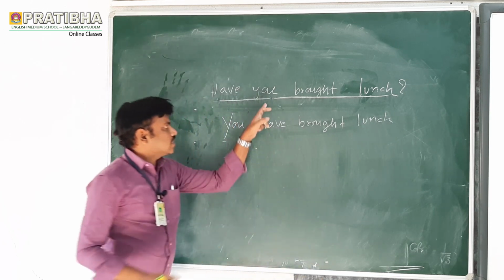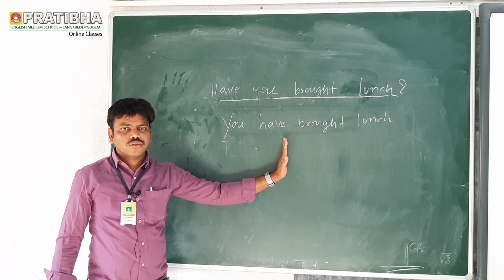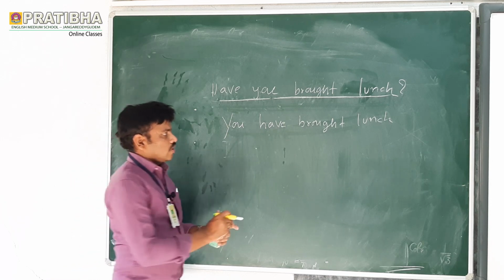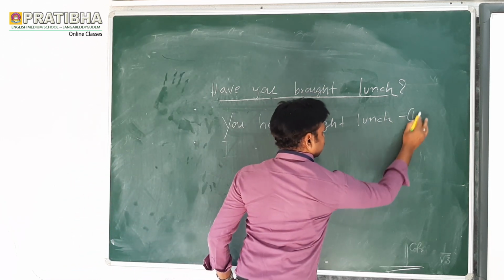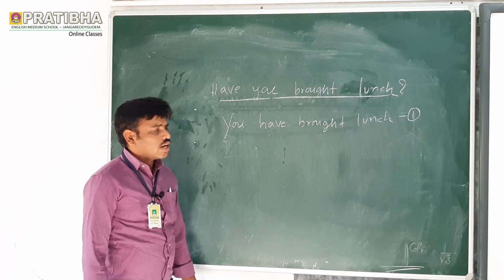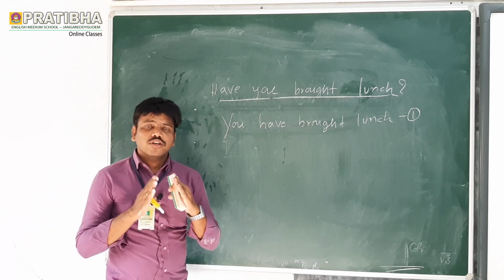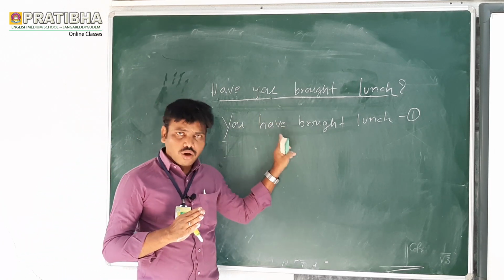So this is the positive sentence. I made it a positive sentence. This is step 1. So, you have brought lunch. What is the second step? First of all, we should write the positive sentence.